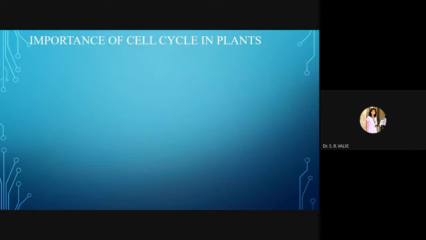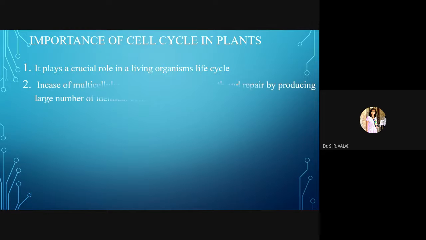Now, what is the importance of cell cycle in plants? So see here, this is the last part of this chapter, importance of cell cycle in plants. So it plays a crucial role in the life cycle of living organisms. In case of multicellular organisms, it helps in growth and repair by producing large numbers of identical cells. For example, see here, the growth of our nails.